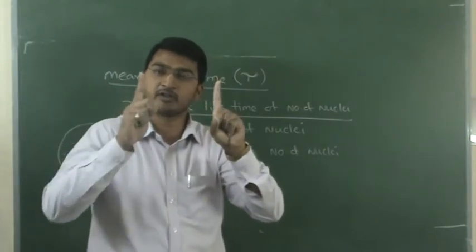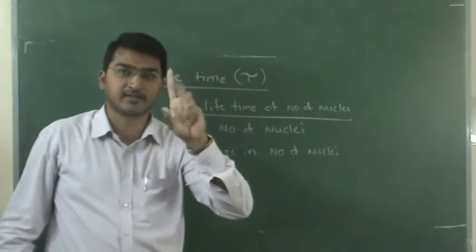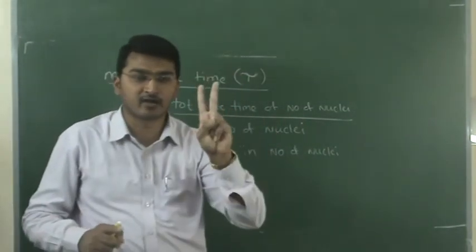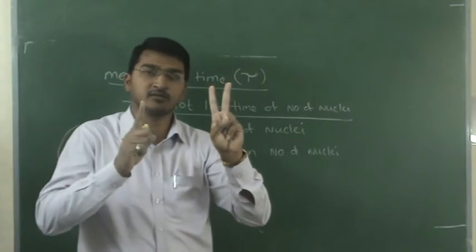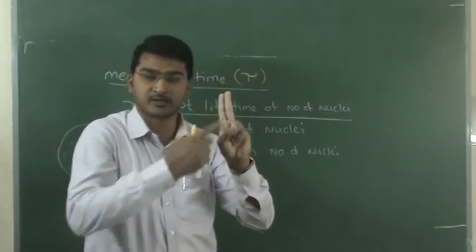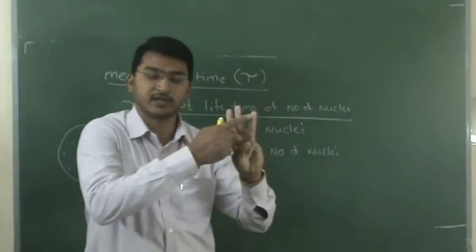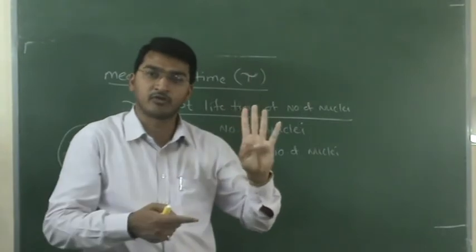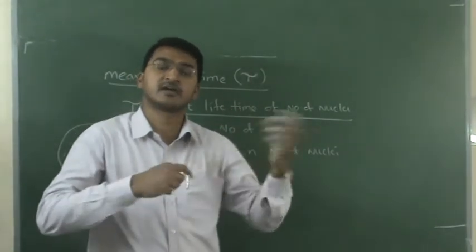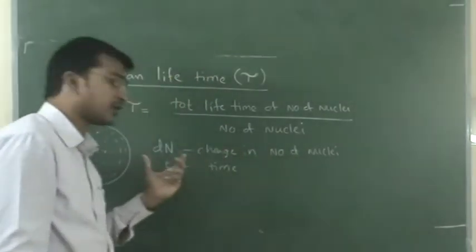In 1 second, 1 nucleus gone, the total lifetime for 1 nucleus is 1. In 1 second, 2 nucleus are gone: 1 second, 1 second, 2 seconds is the total lifetime. 3 nucleus are gone: 1, 2, 3, so 3 seconds. Like 100 nucleus gone for 1 second or in t seconds: 100 into t. So that is the total lifetime.